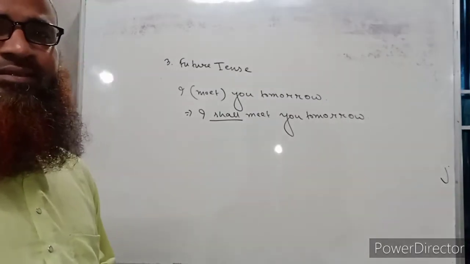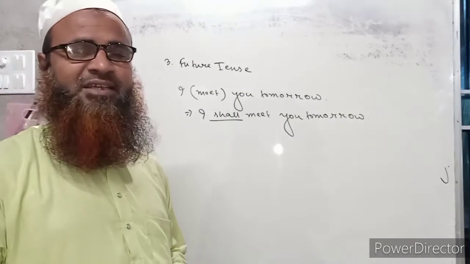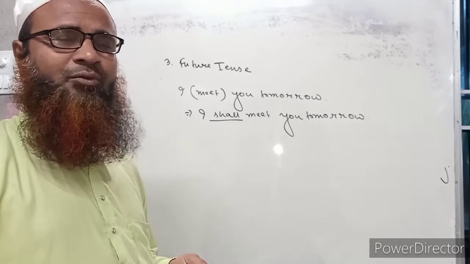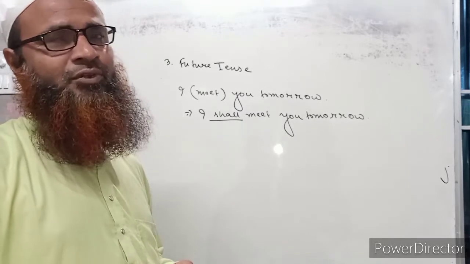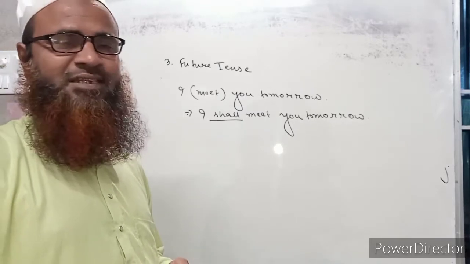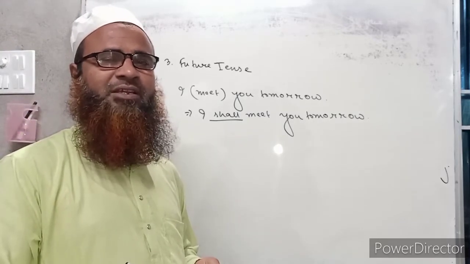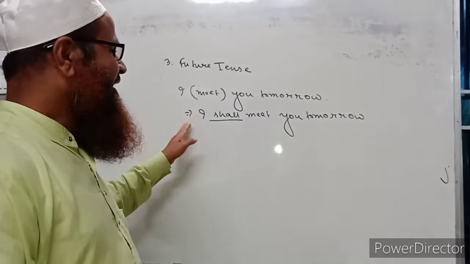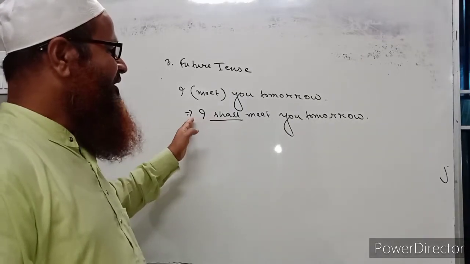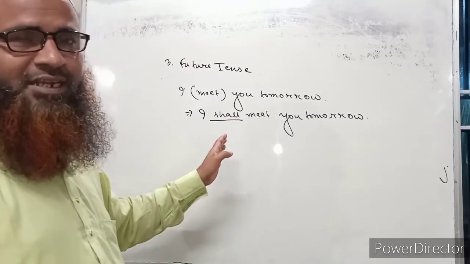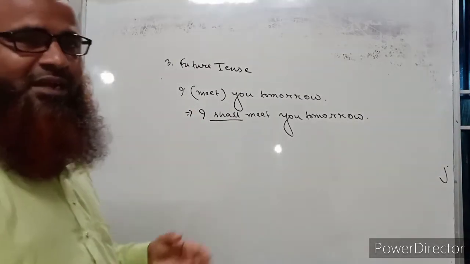But nowadays, in the present context, we can use will with I or we also. No mistake will be committed if we use will in place of shall. It is not a mistake in modern grammar.